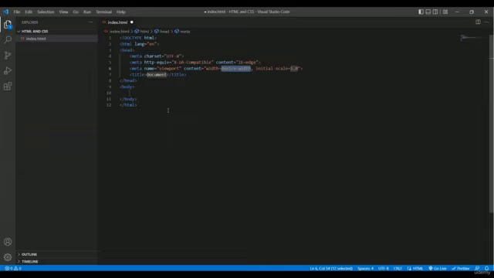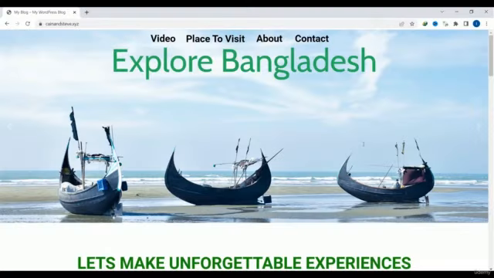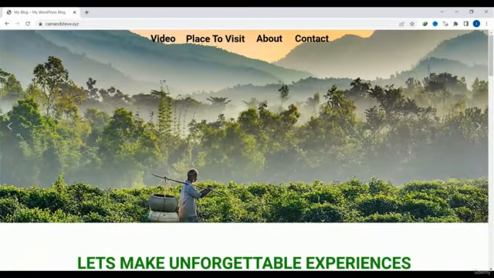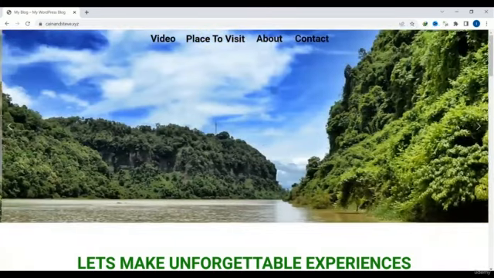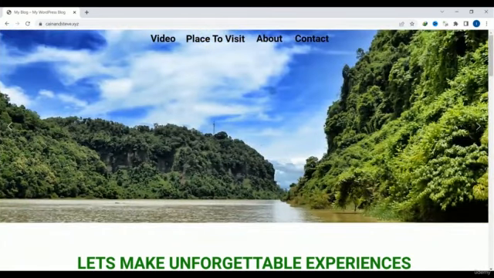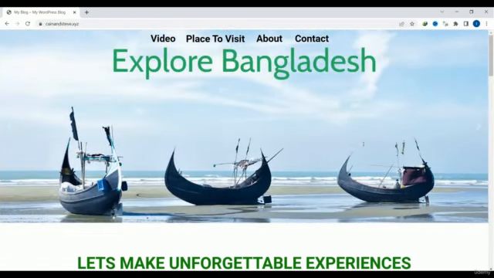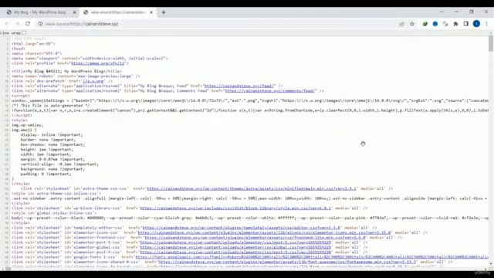So every HTML file must start with the doctype. Let me show you with an example. This is a website, and if you want to look at the source code of this website, you just have to press Ctrl and U on your keyboard, and those who are using Mac have to press Command and U.